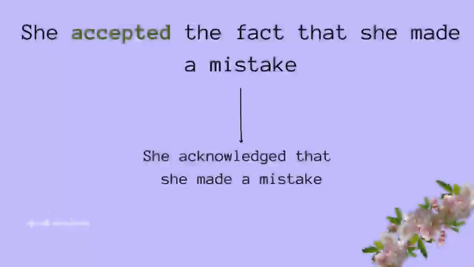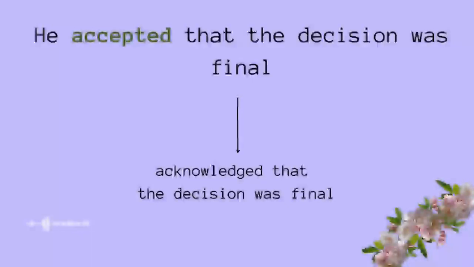So in this case, she accepted the fact that she made a mistake. And this will be the final example of this video. He accepted that the decision was final. He accepted, meaning that he acknowledged the fact that this was the final decision to be made.